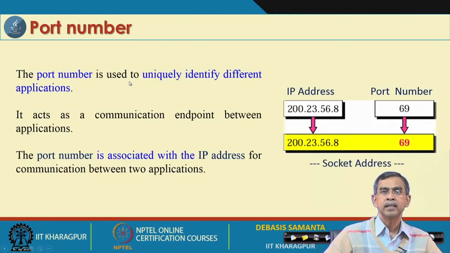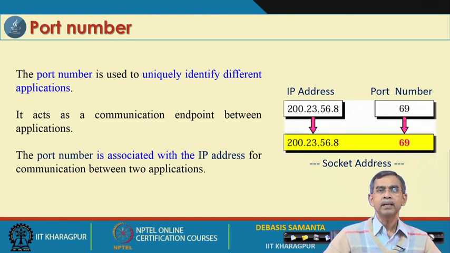So, this is the IP address, and in addition to this, another identity is required, called the port number. A port number is related to a particular application. Whenever you run one program, whether it is a Gmail program or a browser program, it is treated as an application, and every application should be uniquely identified. Usually that identification is by means of the port number. Port number is related to the machine itself, and together the IP address and port number are called the socket address. So, a socket address is nothing but an address of an application.